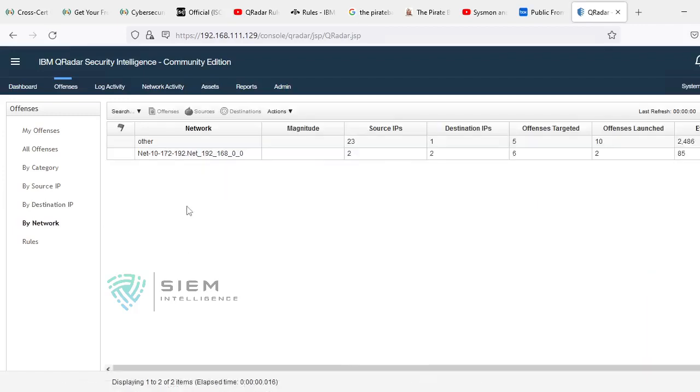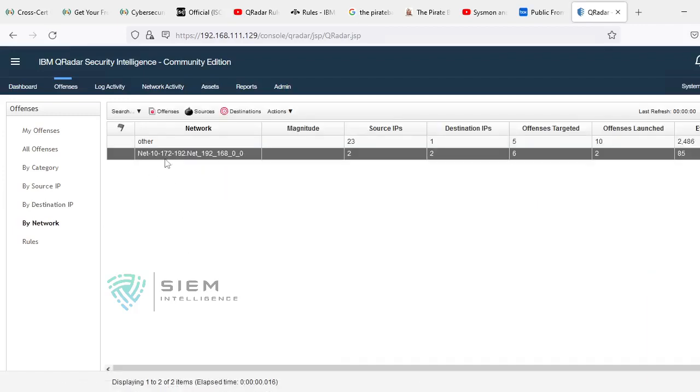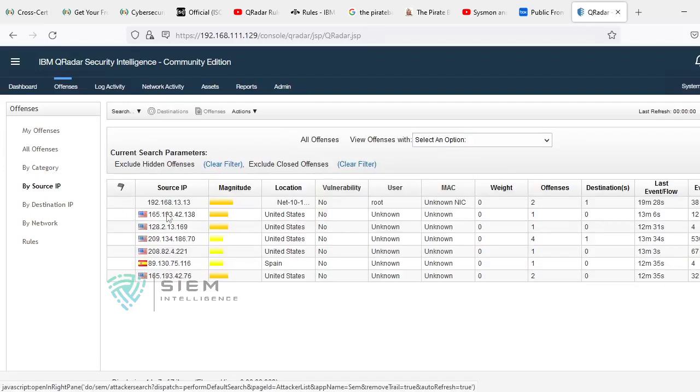And by network you can come to know the actual intention of your attacker, whether he is trying to hit only one network area, such as only Hyderabad, or Bombay or Delhi or Noida. You can identify those things if you have configured your network hierarchy. Like that you can do your offense search. This is what is called offense management. By default you can do all these things.